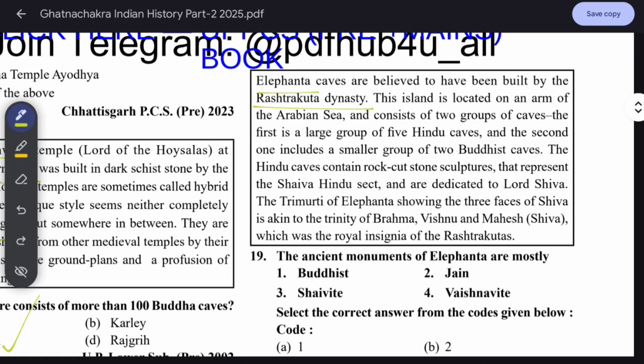This island is located on an arm of the Arabian Sea and consists of two groups of caves. The first is a large group of 5 Hindu caves, and the second includes a smaller group of 2 Buddhist caves. The Hindu caves contain rock-cut stone sculpture that represents the Shaiva Hindu sect and are dedicated to Lord Shiva. The Trimurti of Elephanta, showing the 3 faces of Shiva, is akin to the Trinity of Brahma, Vishnu and Mahesh. Shiva was the royal insignia of the Rashtrakutas.